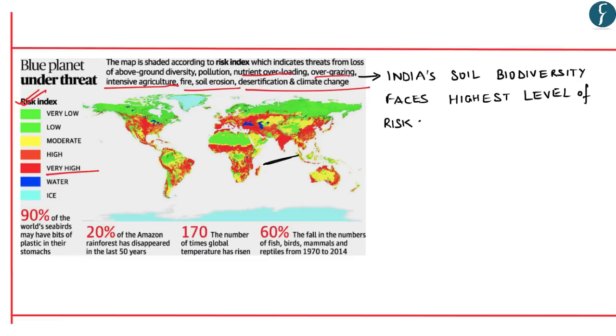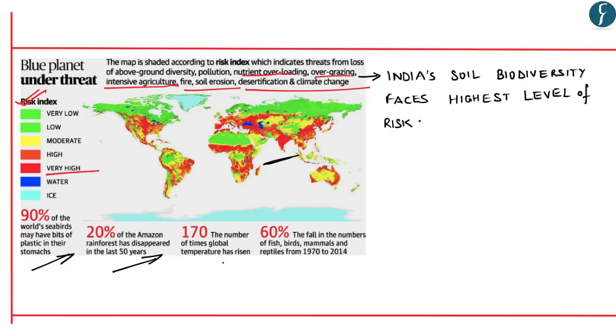And it says that 90% of the world's seabirds may have bits of plastic in their stomachs because of pollution. Further, 20% of the Amazon rainforest has disappeared in the last 50 years. Now this again is a very significant threat with respect to conservation of our environment.